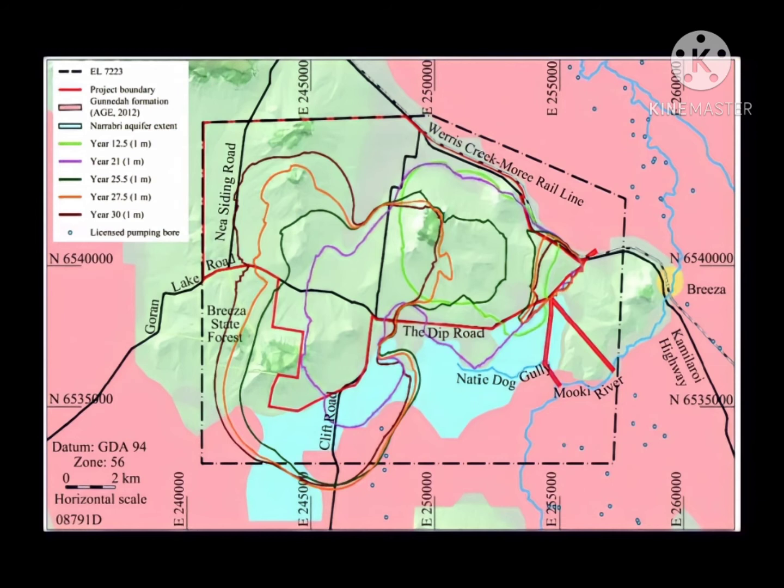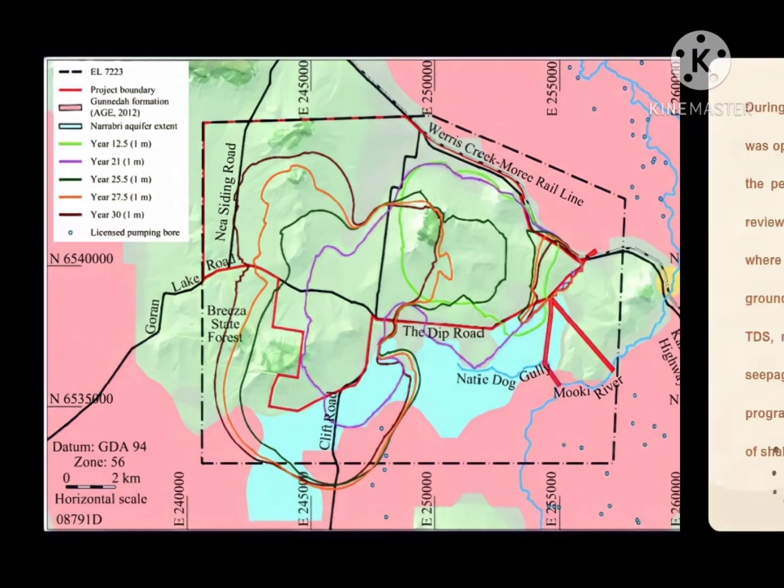The seepage water quality impact assessment confirmed the existing groundwater aquifer within and adjacent to the project boundary have salinity concentration equal to or significantly greater than the seepage predicted to be produced from overburden and interburden.